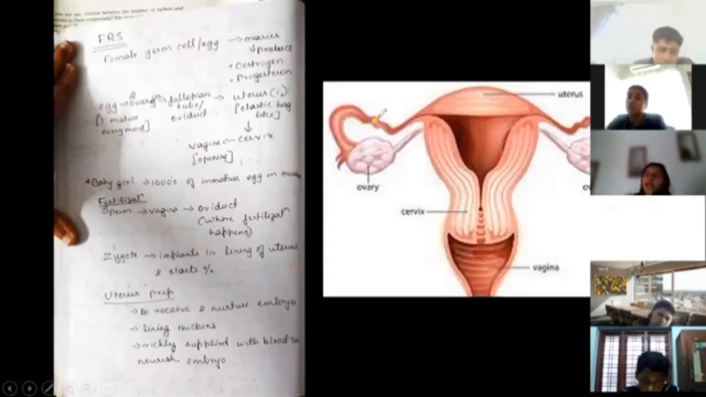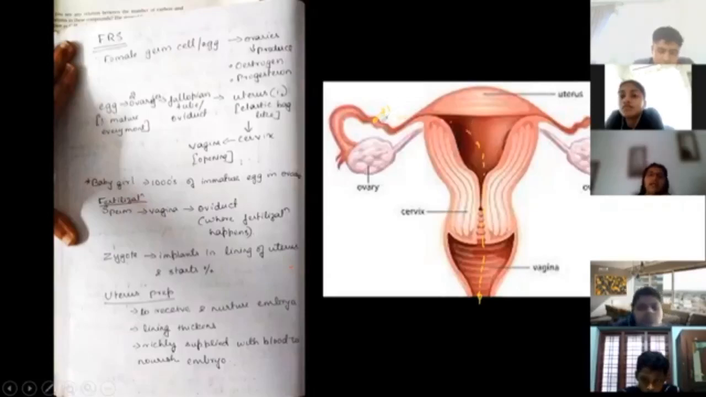Now this egg is going to stay only for one day. During that time, if the hero comes, if the sperm is deposited in the vagina, the sperm is going to travel all the way through the cervix, and through the uterus, through the very harsh climate, and the hero is going to come.